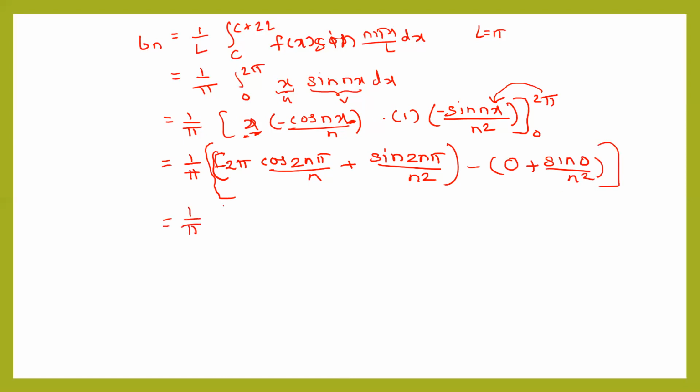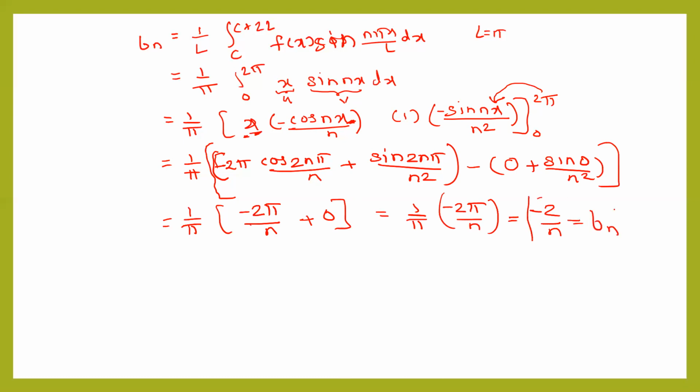So we have here 1 upon pi times minus 2 pi. Cos of 2n pi is 1, so this is 1 upon n. Sin of 2n pi is 0. Sin 0 is 0. So finally we have this value as minus 2n pi upon n into 1 upon pi. And when you cancel this pi and pi, this is the value of b_n. Right? Now we have all the Fourier coefficients.